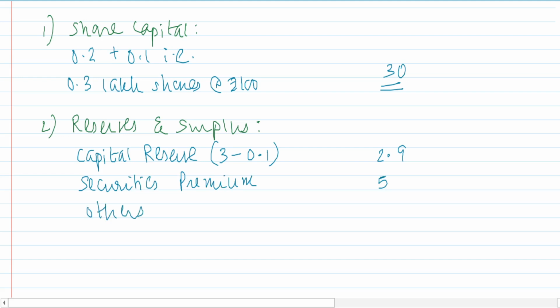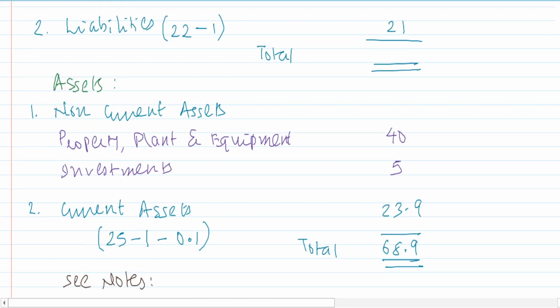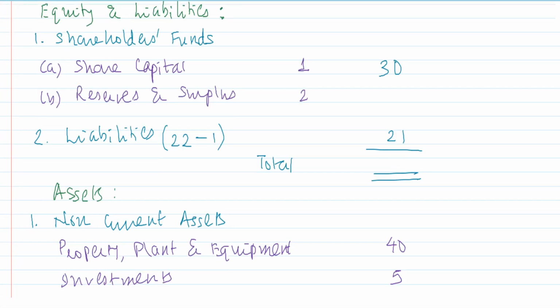This will come from the balance sheet. Take the figure of purchasing company. I get 17.9. So reserves and surplus, I take over here 17.9. Okay. So 30 plus 17.9 plus 21, 68.9. The completion of the balance sheet.